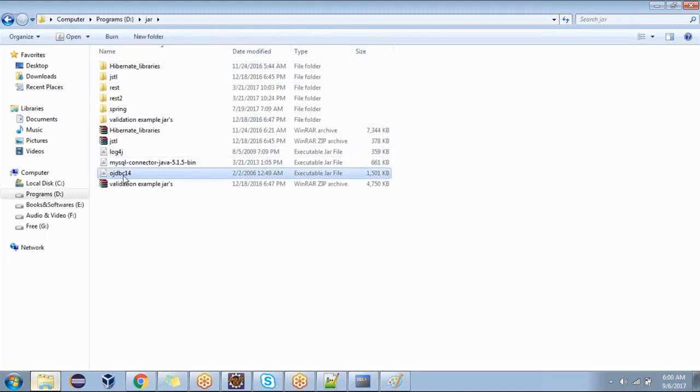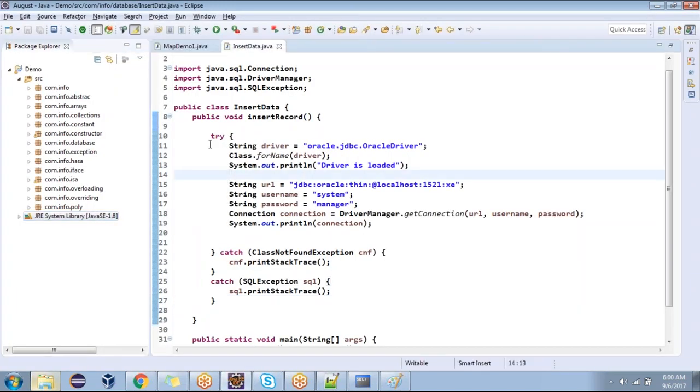Are you able to see OJDBC14? And MySQL: if you are using MySQL, use the MySQL connector. If it's Oracle, we need to use OJDBC. That jar file we need to add to my project. Please make a note on this: how to add a jar file to the project.